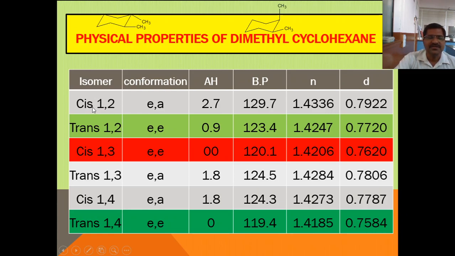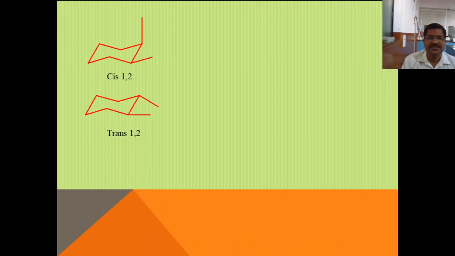You know, cis-1,2 dimethyl cyclohexane, trans-1,2 dimethyl cyclohexane, cis-1,3 dimethyl, trans-1,3 dimethyl, cis-1,4 and trans-1,4 dimethyl cyclohexane. Now see, this is cis-1,2 dimethyl cyclohexane because the methyl groups are oriented toward the same side. Therefore, this is a cis AE isomer.